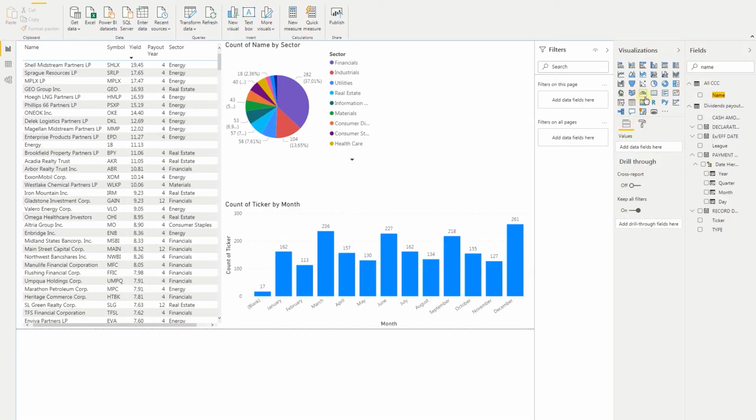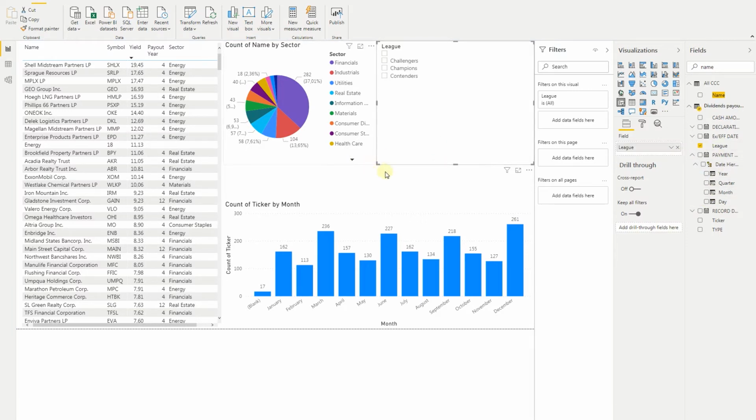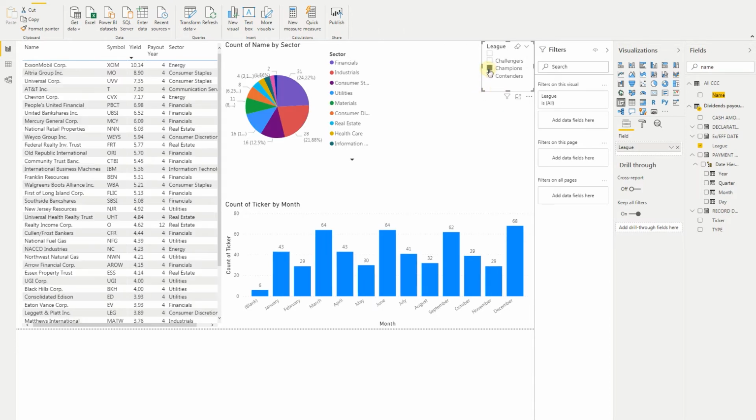And that's very easy. Just select the slicer. Of course, we don't want such a big one, but let's add a league. Yes, here we go. Let's make it smaller. And let's select, for example, champions. Now we have companies just for the champions. And as you can see, the sectors chart is different for those companies.